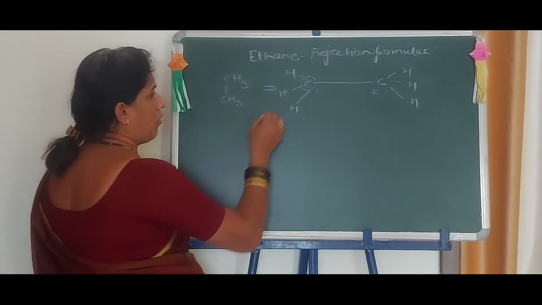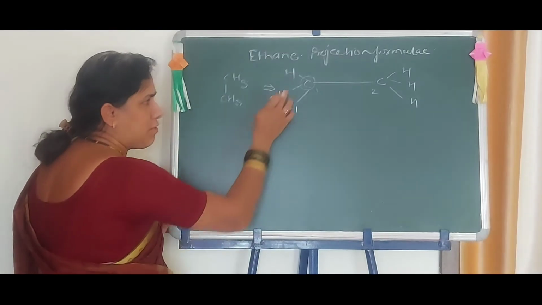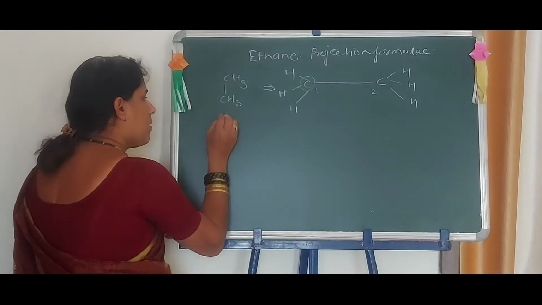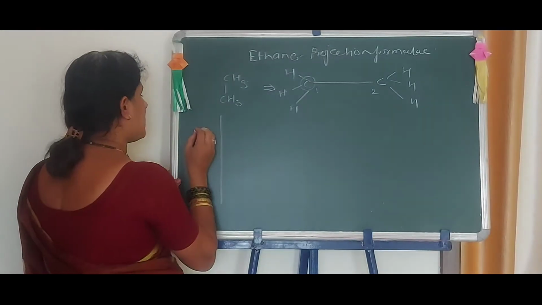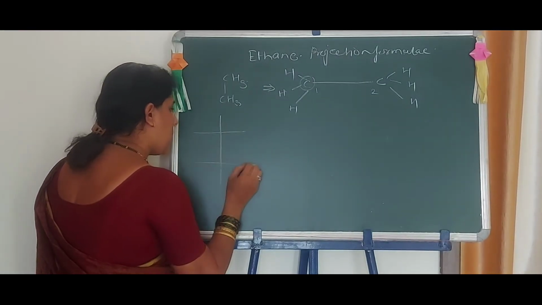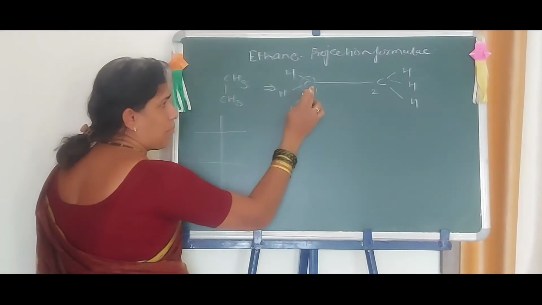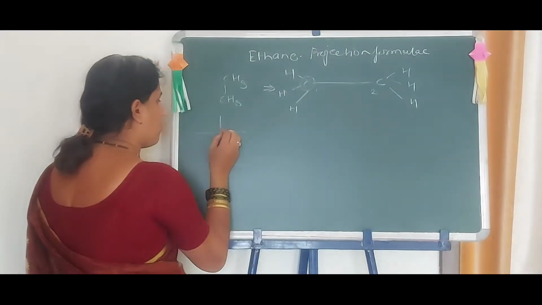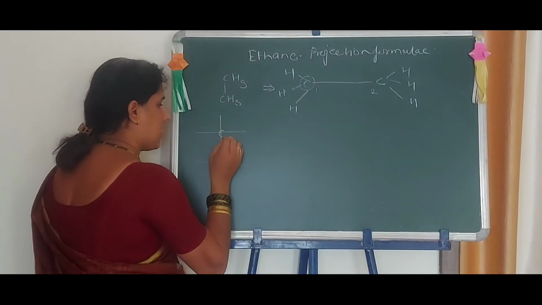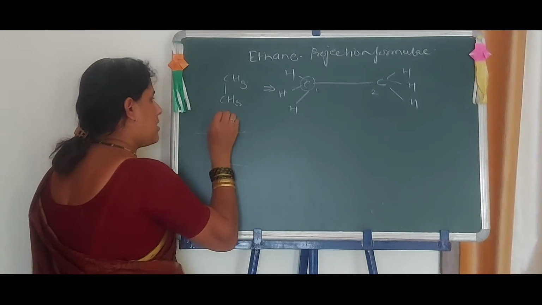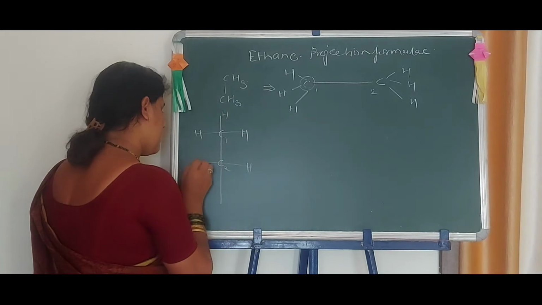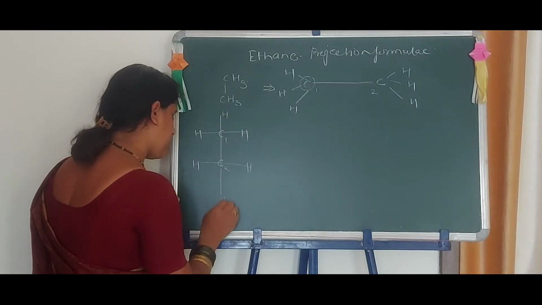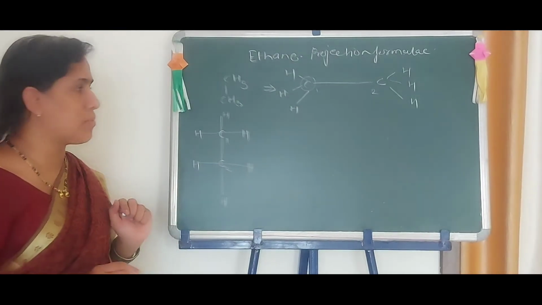Now, what is the wedge dot formula here? By learning this, the Fischer projection formula. See here, first you have to see the Fischer projection formula. The number of carbon atoms is equal to 2. This is C1, C2. These are the hydrogen atoms. This is the Fischer projection formula.